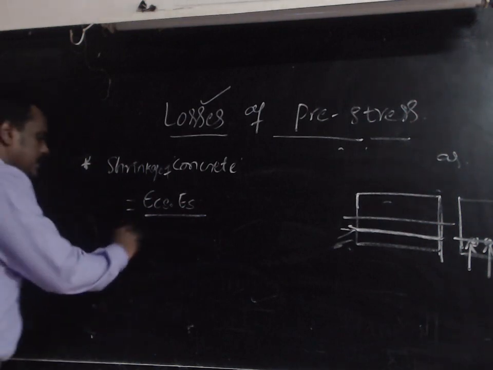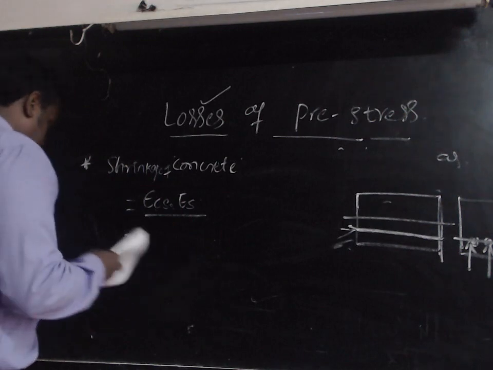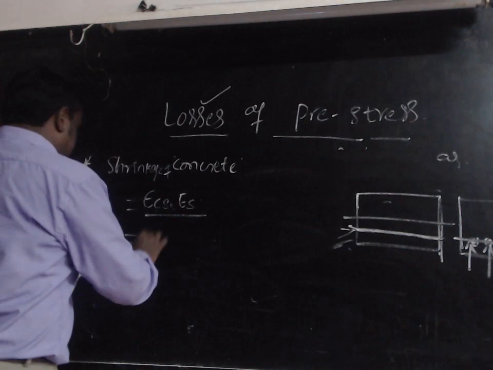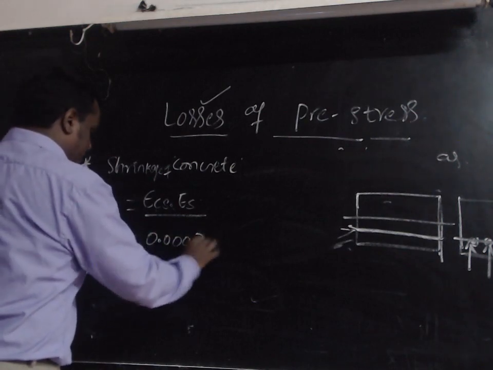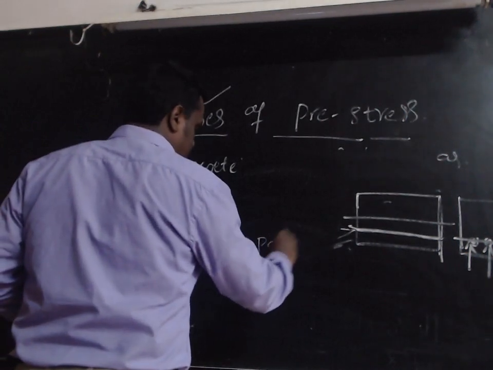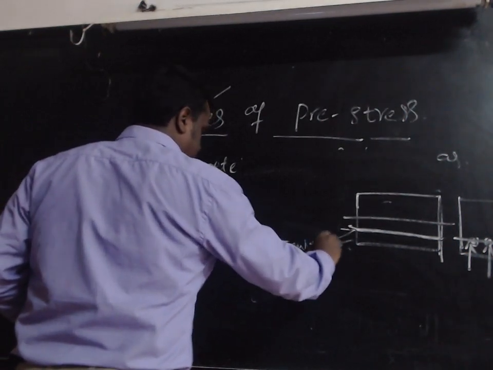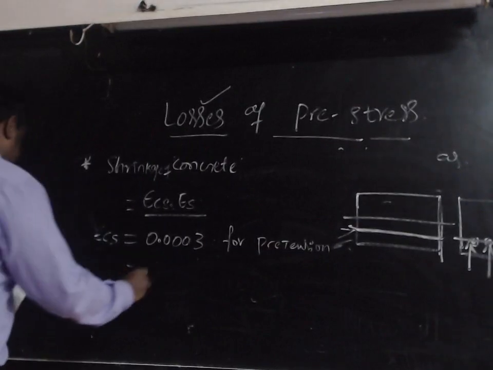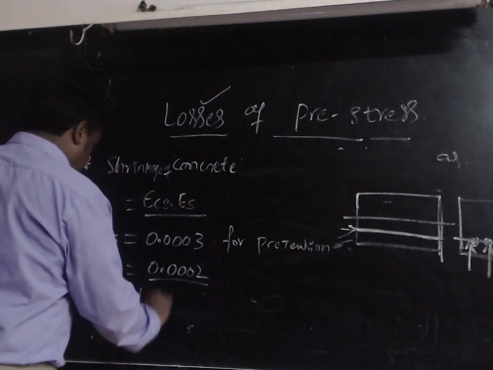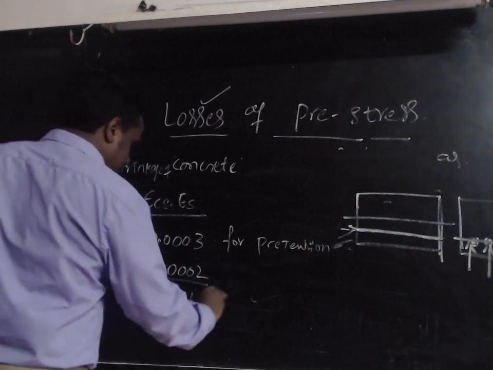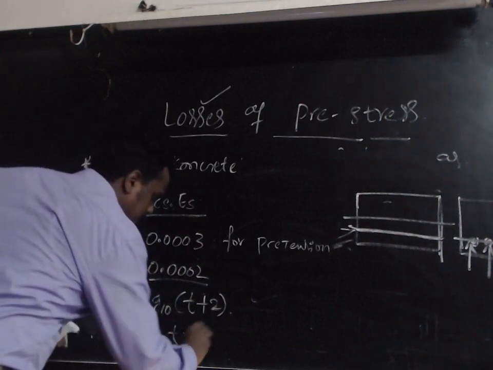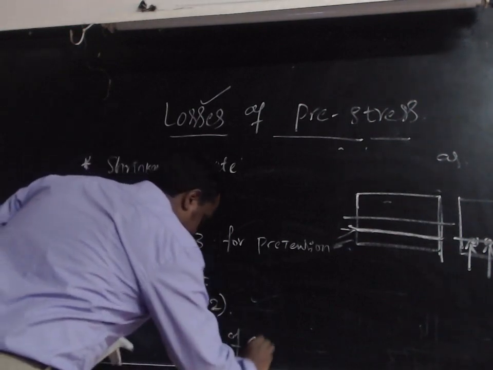Here epsilon cs should be calculated as 0.003 for pre-tension, and for post-tension its value is 0.002 divided by log 10 of (T plus 2), where T is the age of concrete.